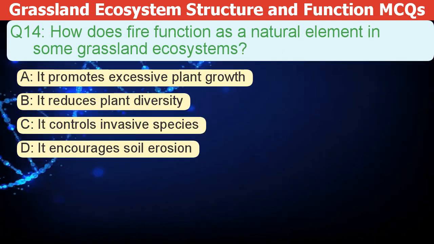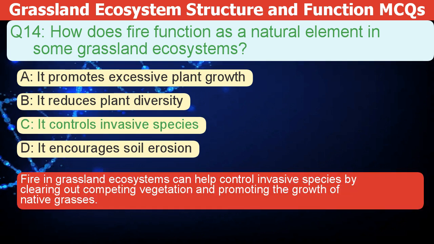How does fire function as a natural element in some grassland ecosystems? A. It promotes excessive plant growth. B. It reduces plant diversity. C. It controls invasive species. D. It encourages soil erosion.